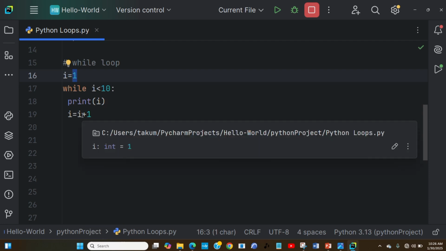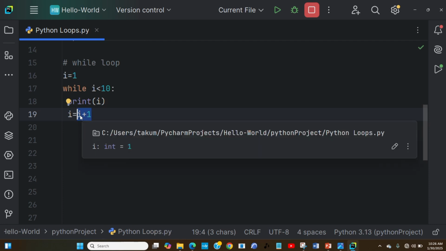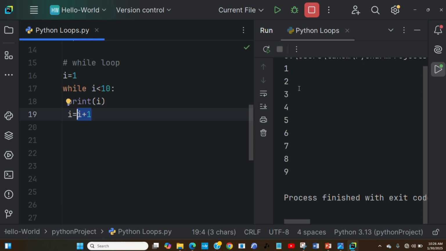You get it? If we run this piece of code, it's going to print from 1 to 9 because it's going to iterate. As it iterates inside and the i value is incrementing, it keeps incrementing from the previous value. i now becomes 2, you add 1, it becomes 3, just like that. It keeps going until the condition on the while is no longer met. So let's run the code. You see, it gives us from 1 to 9.